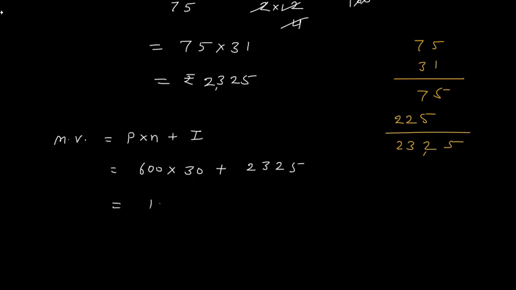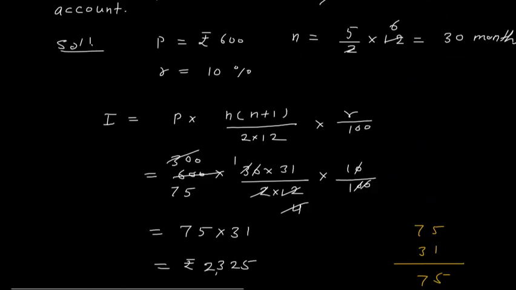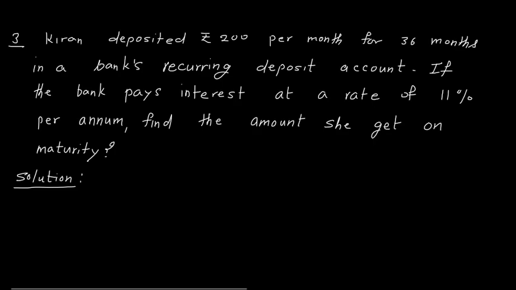3 6s are 18. So this is 18,000 plus 2325. 18 plus 2, 20,325. So this is my maturity amount. Maturity amount is rupees 20,325. Again a simple one. Now next problem.